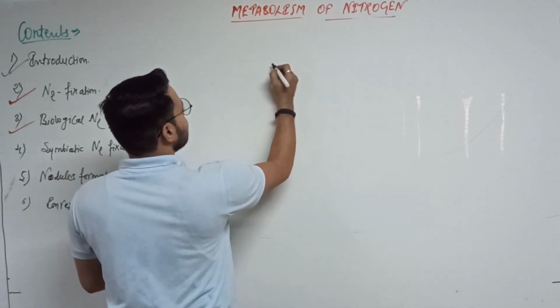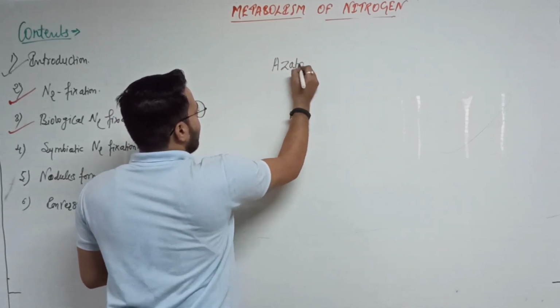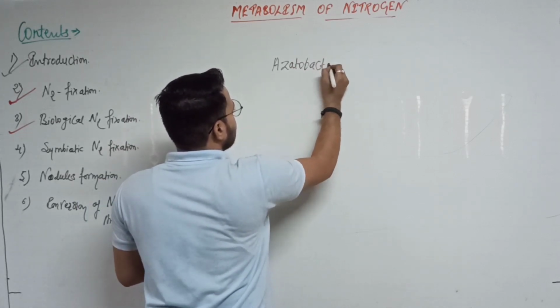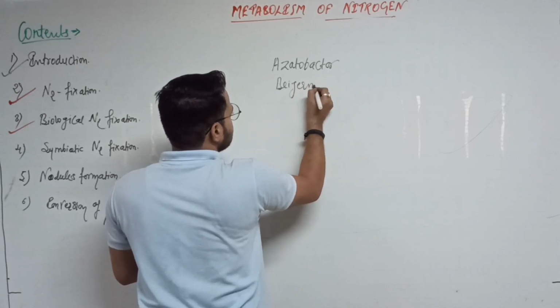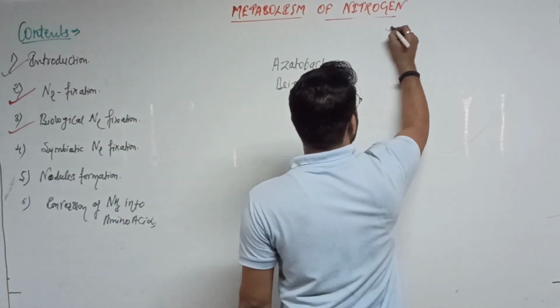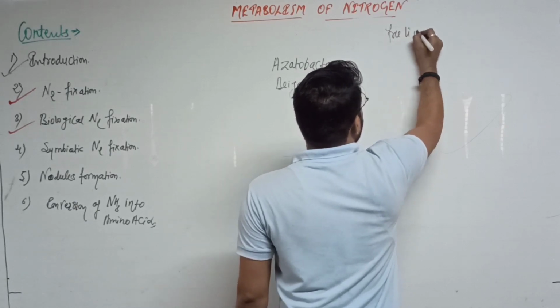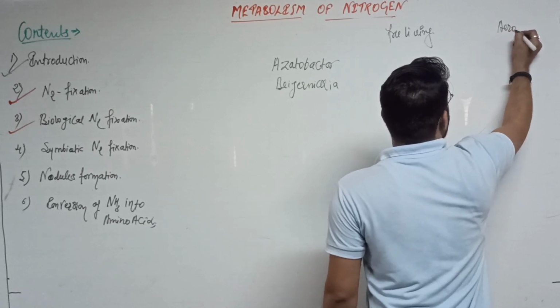First are Azotobacter and Beijerinckia, which are free living and aerobic.